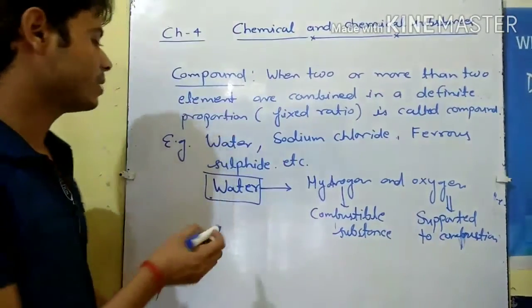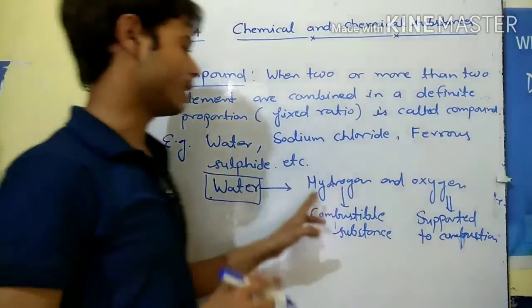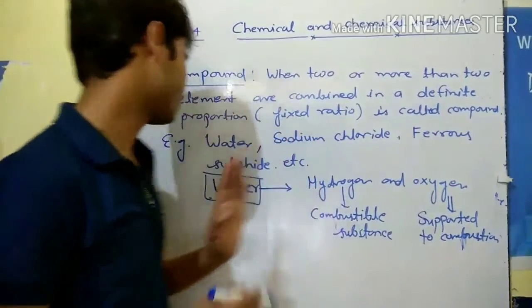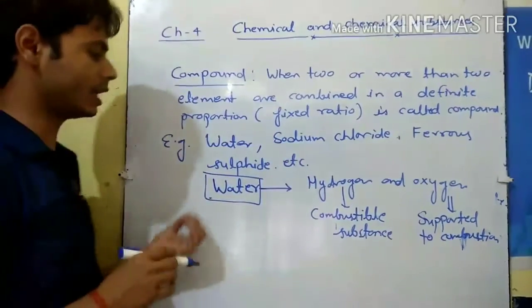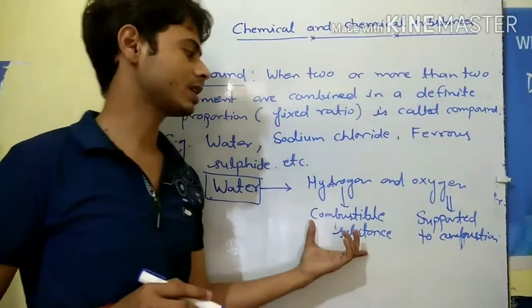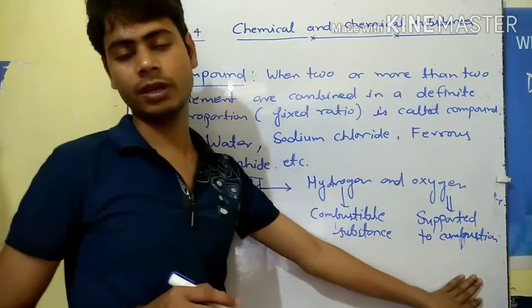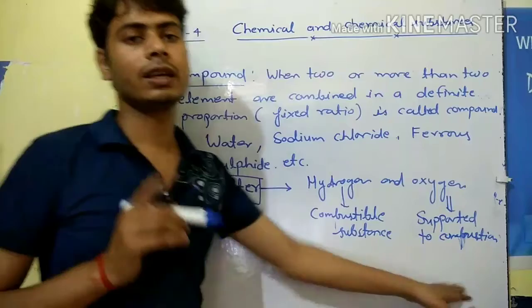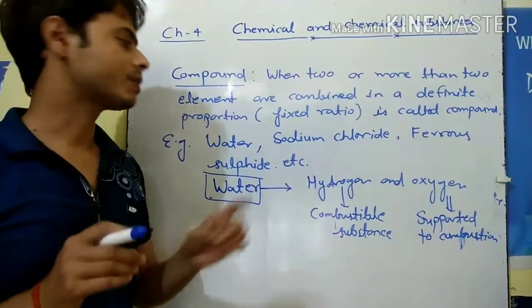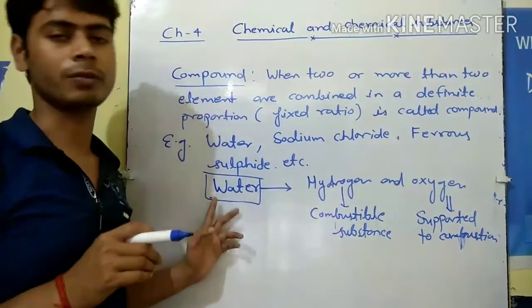But the compound formed from hydrogen and oxygen is water, and water is neither a combustible substance nor does it support combustion. So we can say the constituent property of the elements is different from the water.